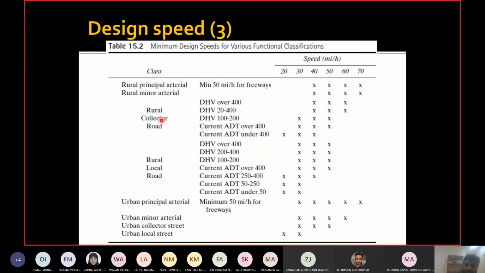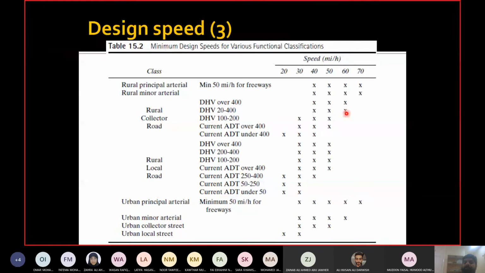If you have rural collector, then you must know about the volume as well. And volume, I told you, it can be in design hourly volume or average daily traffic. It can be vehicles per hour or vehicles per day. Now let's say you are designing a rural collector road, and I gave you the volume in vehicles per hour, and the volume is 100 vehicles per hour. So you will look at these 3 values. Which range am I talking about? Hourly volumes. So 100 is here. So the range for your design speed can be 40, 50, and 60.